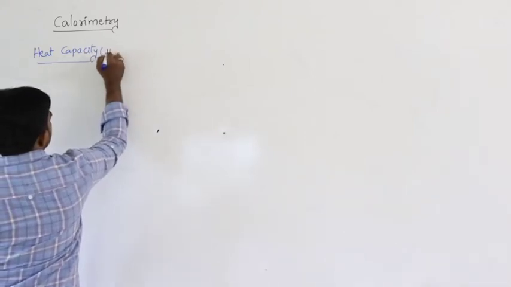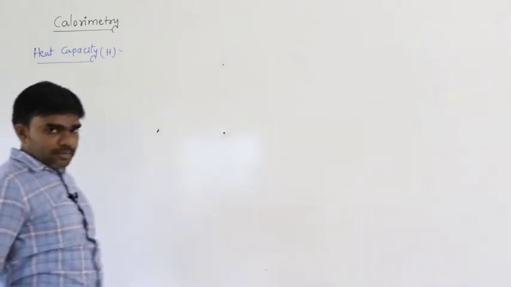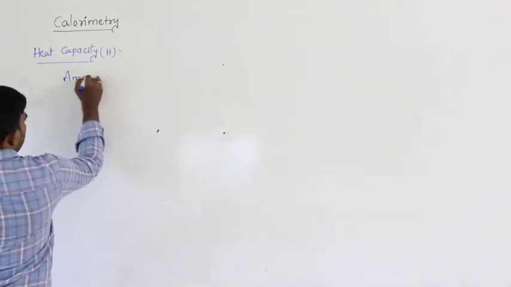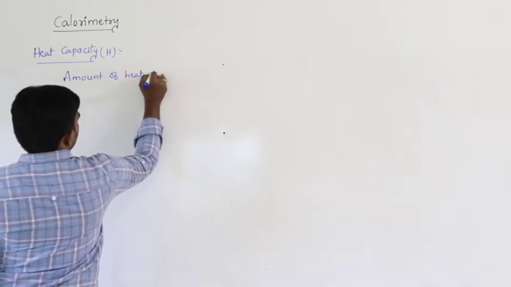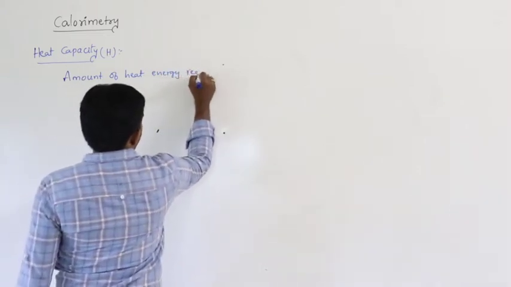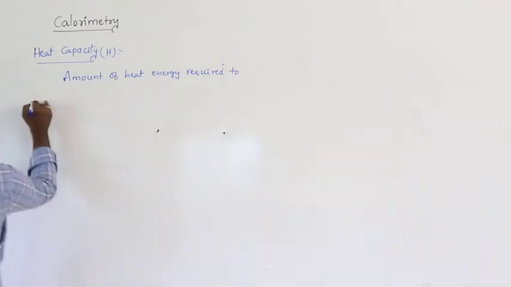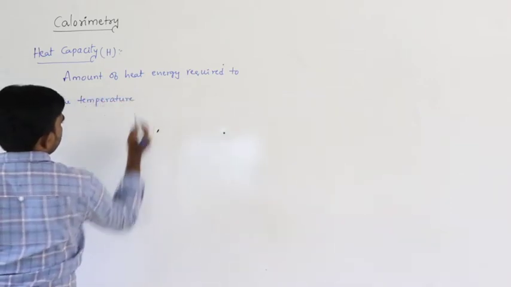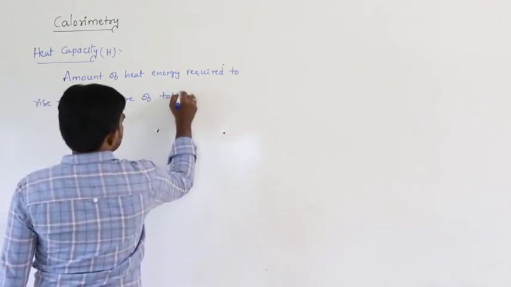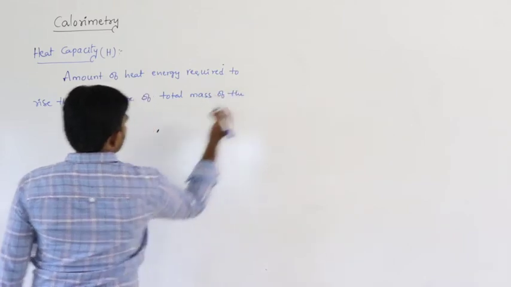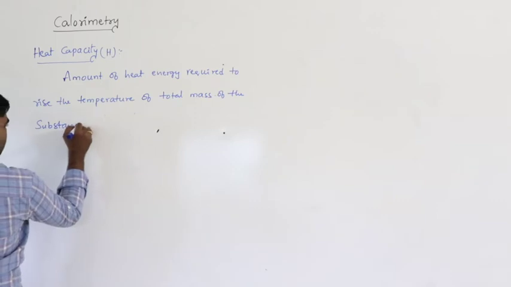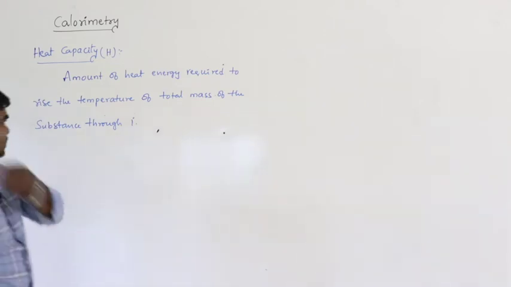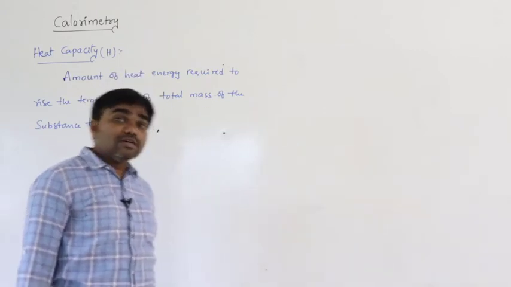Heat capacity is denoted with H. Heat capacity is defined as the amount of heat energy required to raise the temperature of the total mass of the substance through 1 degree.